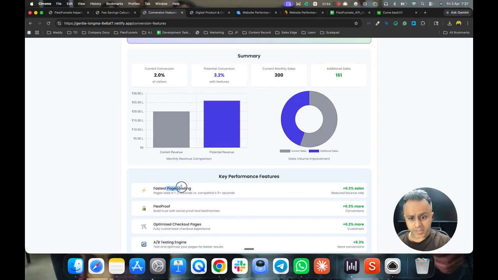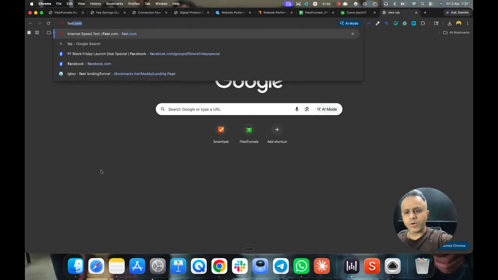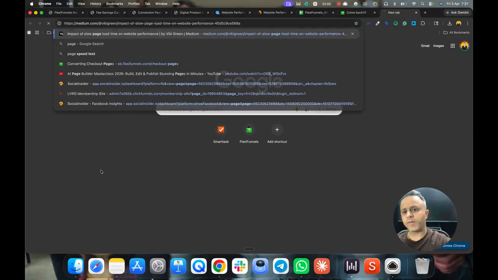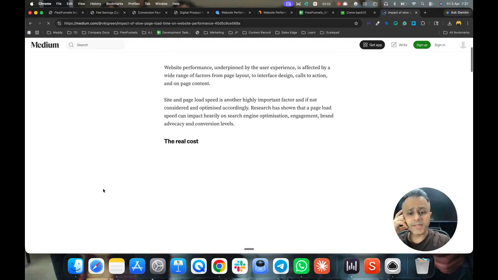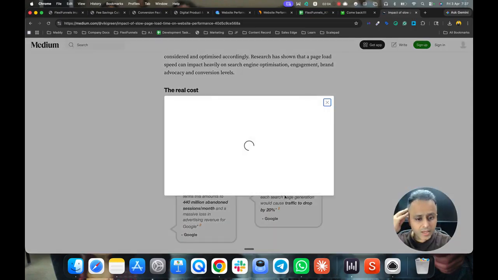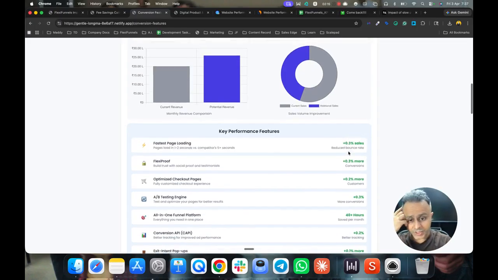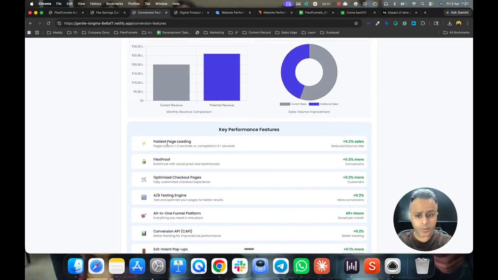For example, fastest loading pages. Let me show you a quick case study, and then you can see the case studies for everything. Let's have a look at this. As per the data, for every 0.5 second when your website loads slow, you lose 20% of your traffic. This is what Google tells you, Walmart tells you, Amazon tells you, so no need for explanation. FlexiFunnels has the fastest loading pages.